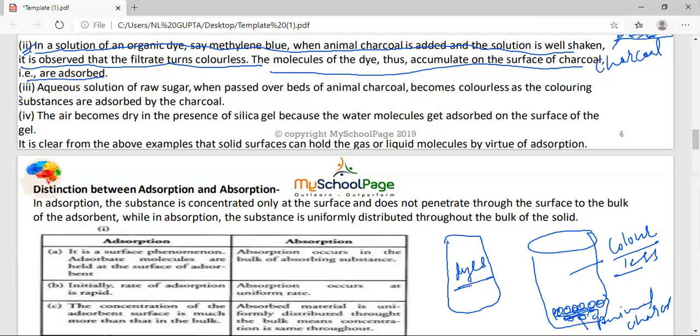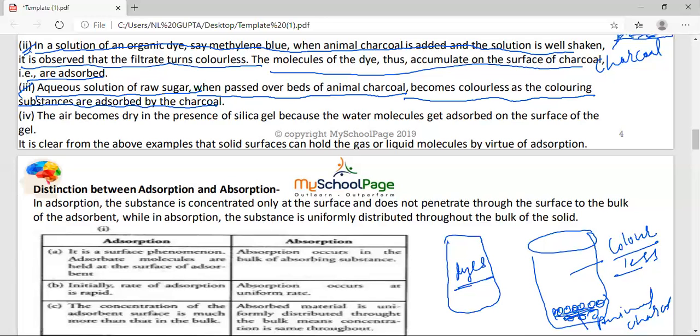Third point, you see, student. Aqueous solution of raw sugar, when passed over beds of animal charcoal, becomes colorless as the coloring substances are adsorbed by charcoal.